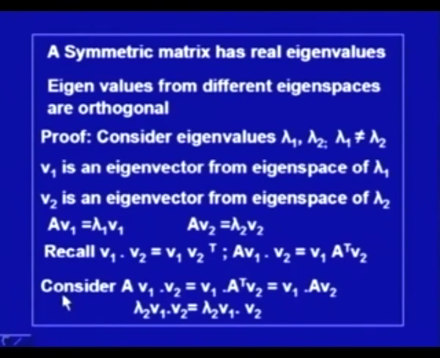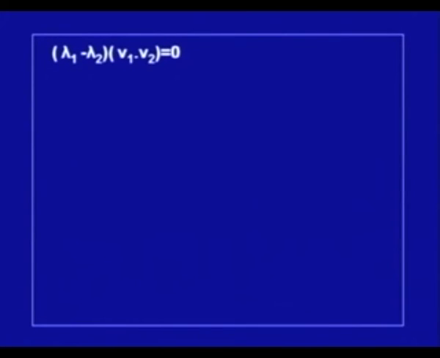So, we start with AV1 dot V2 and this is equal to V1 dot A transpose V2, from this property, and since the matrix is given to be symmetric, A transpose is equal to A, so this is equal to V1 dot AV2. Now, I am using this in the first expression. AV1 dot V2 is lambda 1 V1 dot V2, and the other side is coming out to be lambda 2 V1 dot V2. So, we can rewrite that equation as lambda 1 minus lambda 2 multiplied by V1 dot V2 is equal to 0.